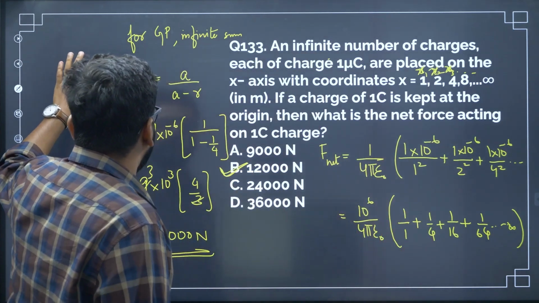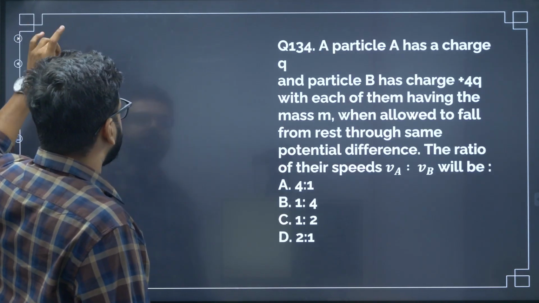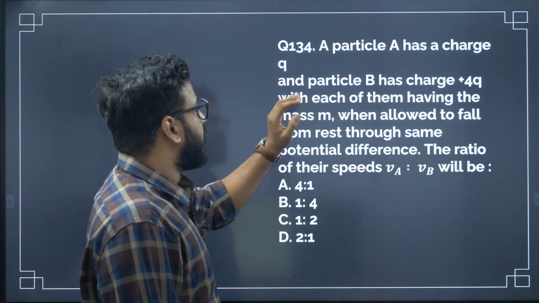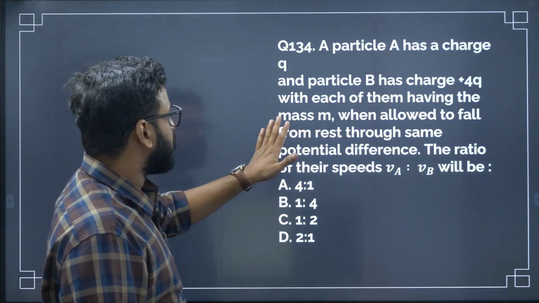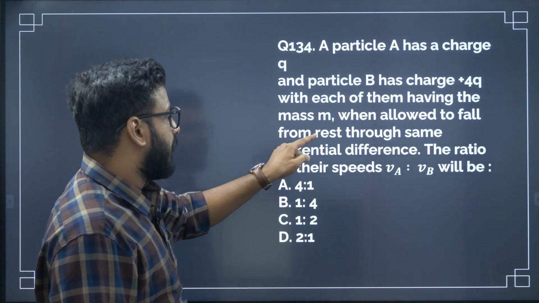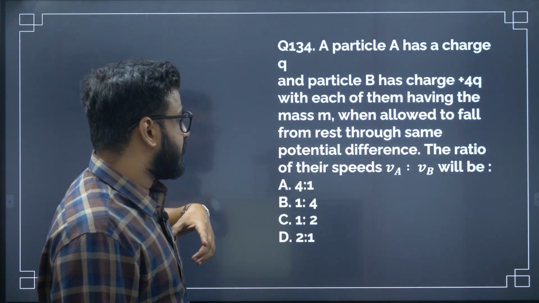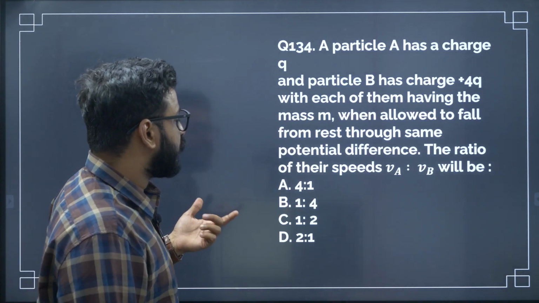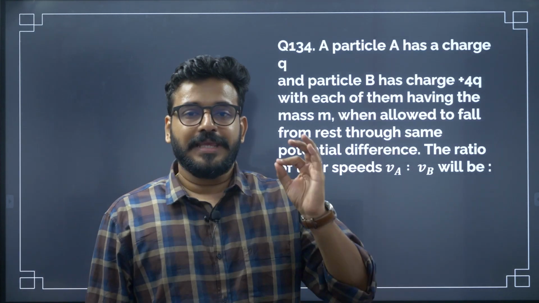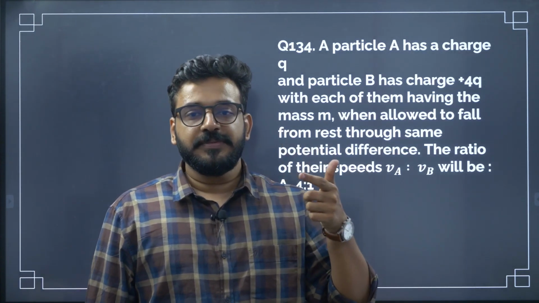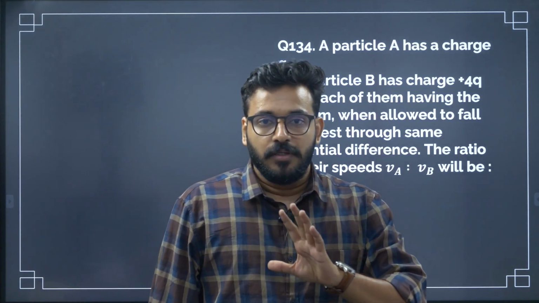All right, now let's look at the next question. A particle A has charge Q and particle B has charge plus 4Q. So both are positive with each of them having mass m. When allowed to fall from rest through the same potential difference, the ratio of their speed will be very simple. You have to simply equate potential energy and the kinetic energy.